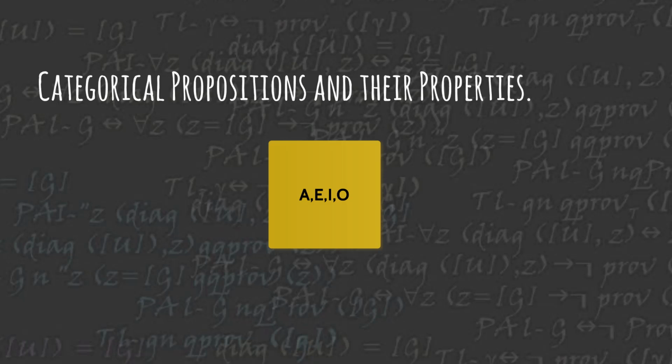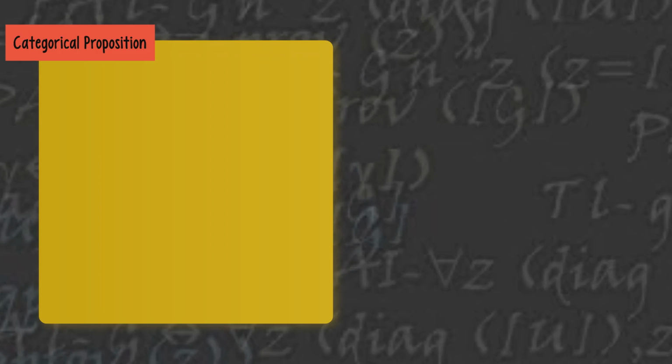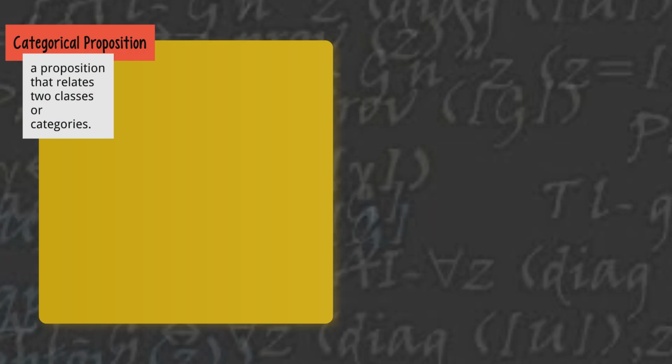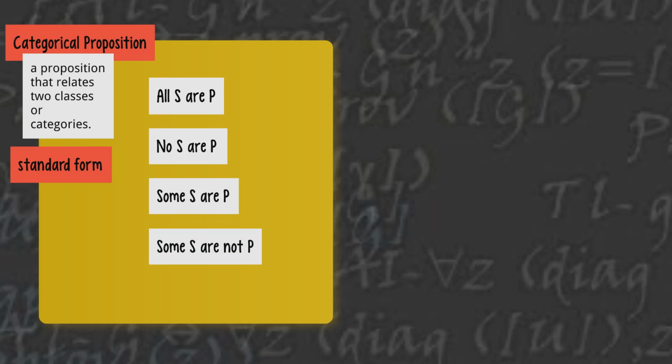Categorical propositions and their properties: quality, quantity, and distribution. A categorical proposition is a proposition that relates to classes or categories. There are exactly 4 standard form categorical propositions: all S are P, no S are P, some S are P, and some S are not P.